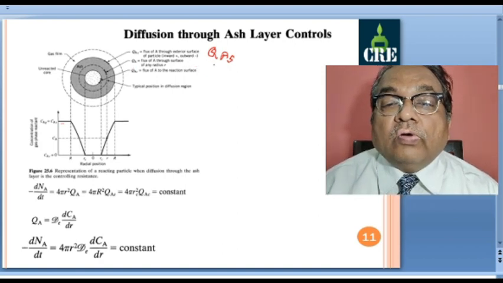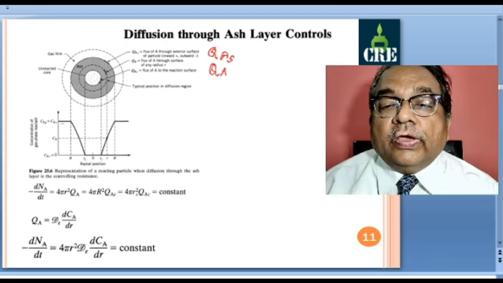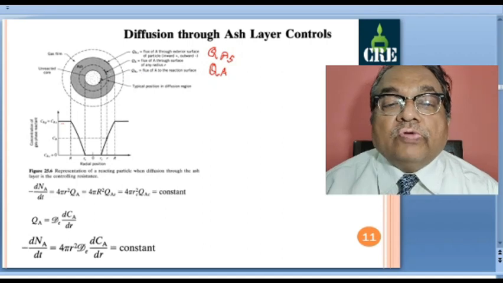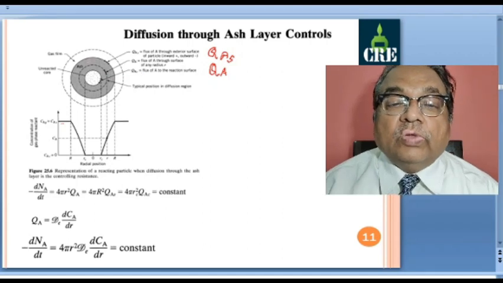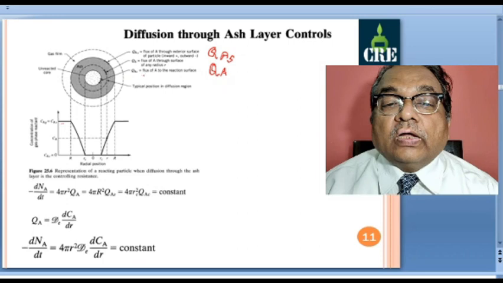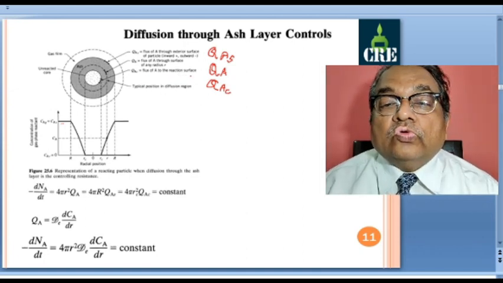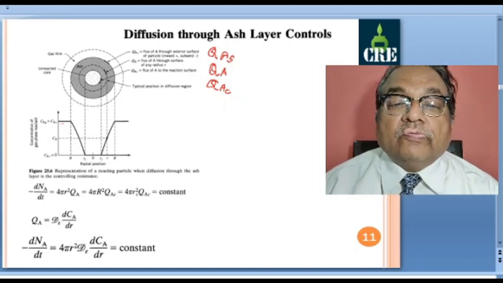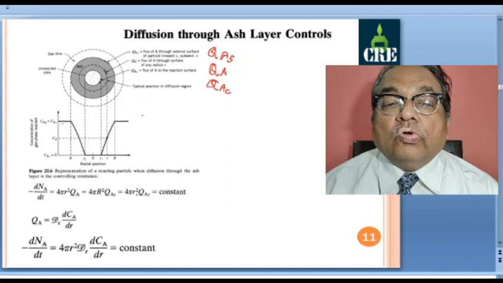Then we have another flux we have defined, QA, that is the flux of A through the surface of radius r. r is variable, so for any radius r. And the third one, QA subscript C, for core, is the flux of A to the reaction surface. Reaction surface means this outer surface of the unreacted core.